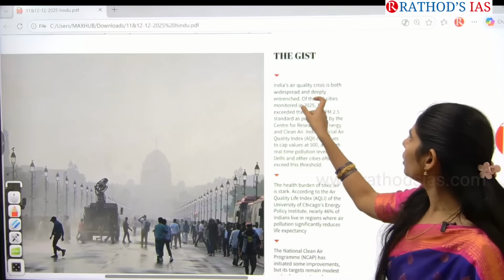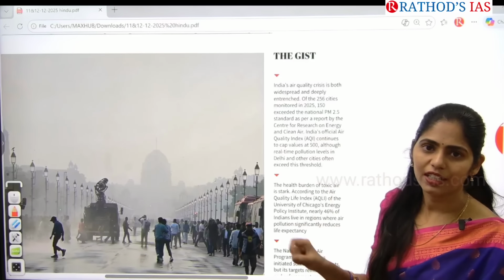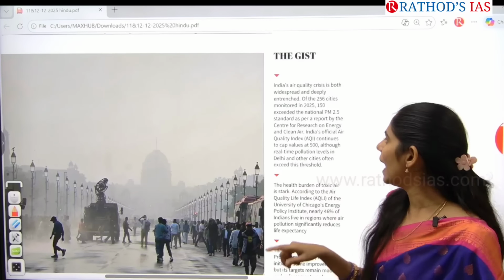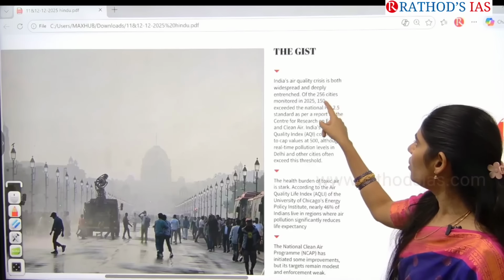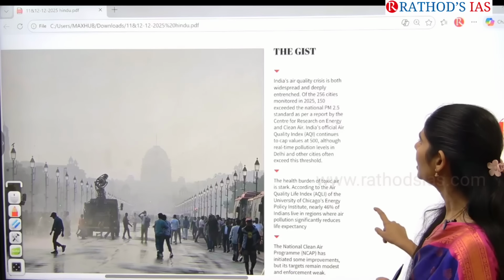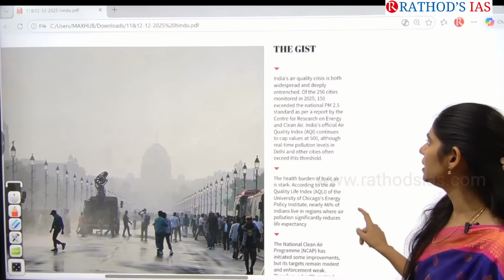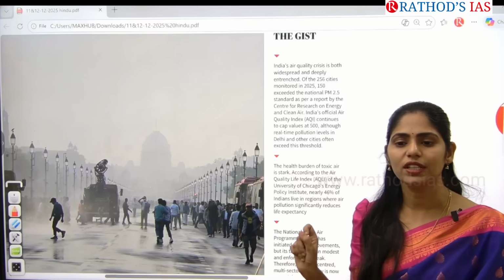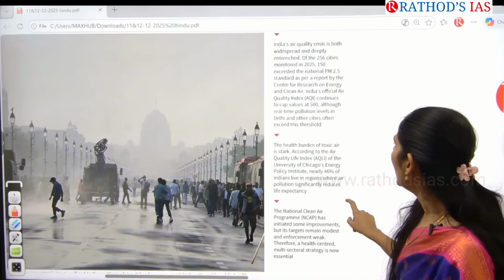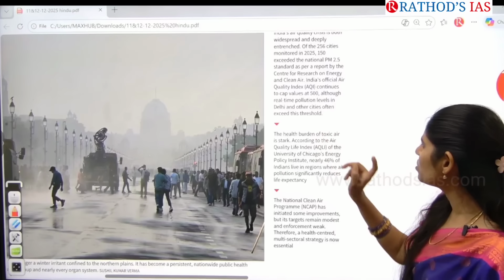So India's air quality is deteriorating day by day, and we are facing lots of crises in our air quality. Around 256 cities have been monitored in the recent study. Of those, around 150 cities exceeded the national PM 2.5 levels. And because of this, what is happening here?